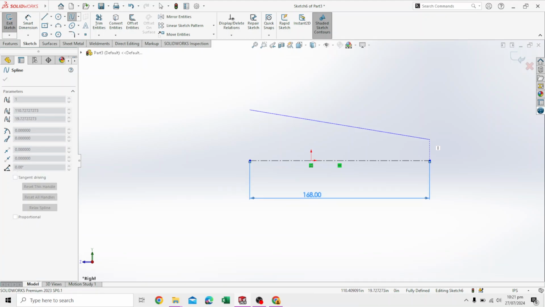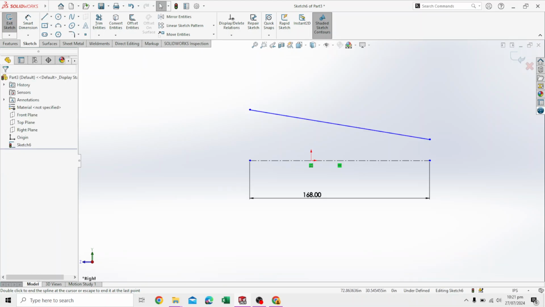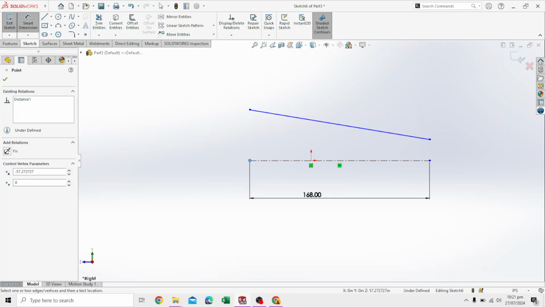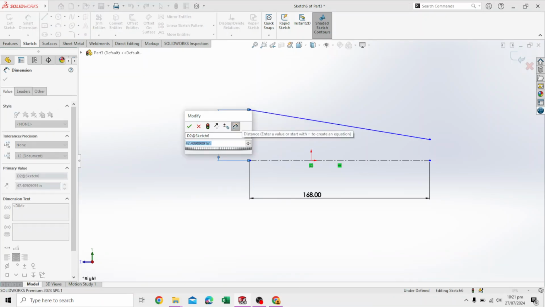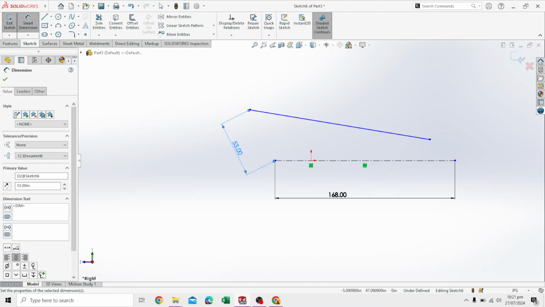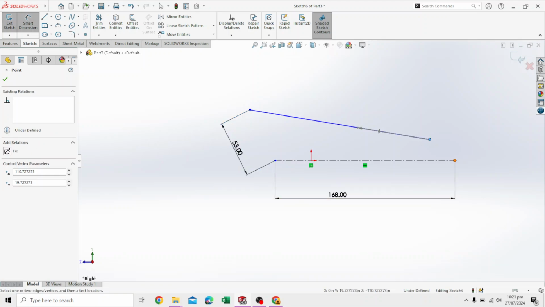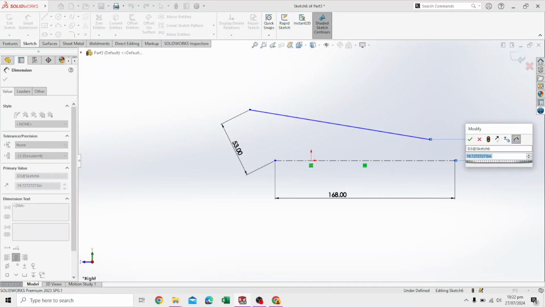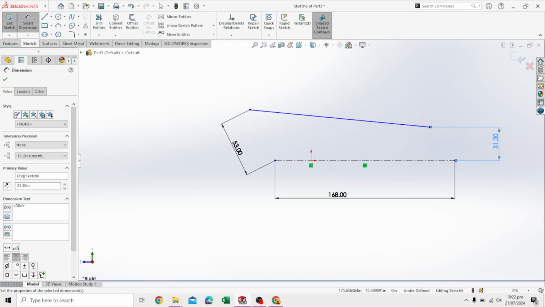We drag it out, make a diagonal line to the end of the line. Press escape. Smart dimension again. Here. First. This needs to be, and this, 31.3 inches. Press enter.